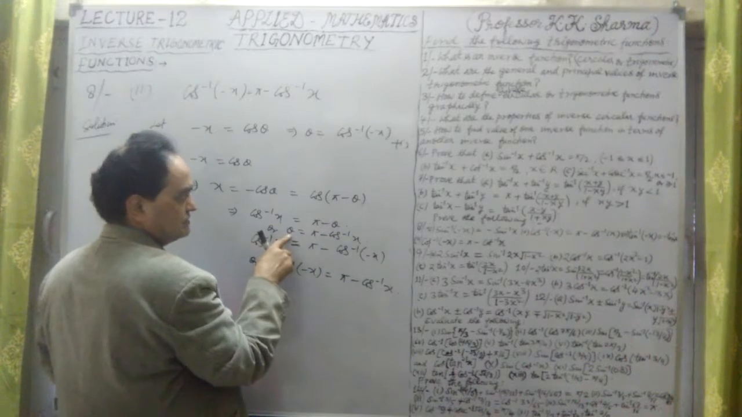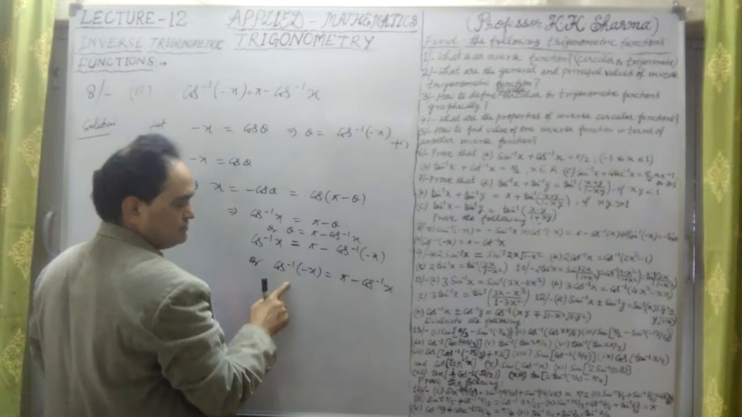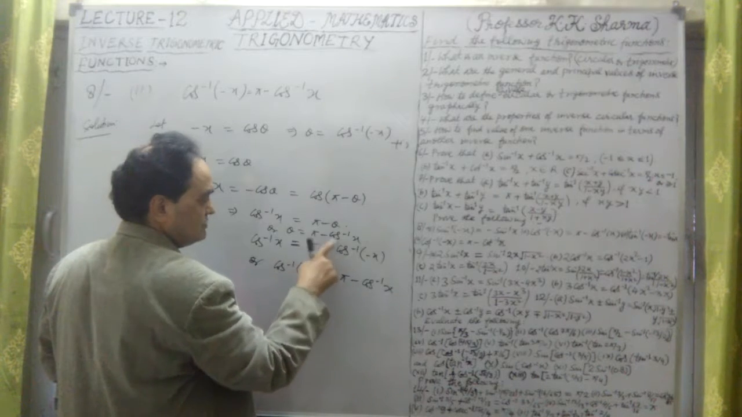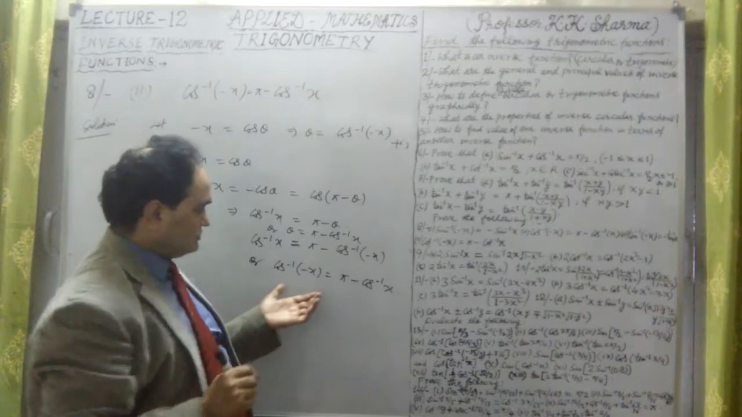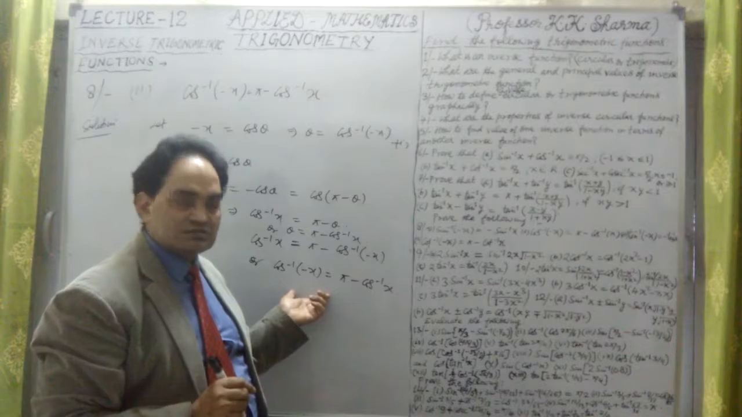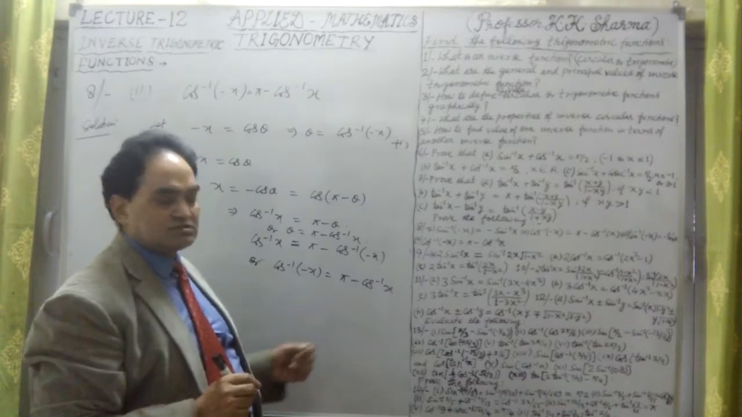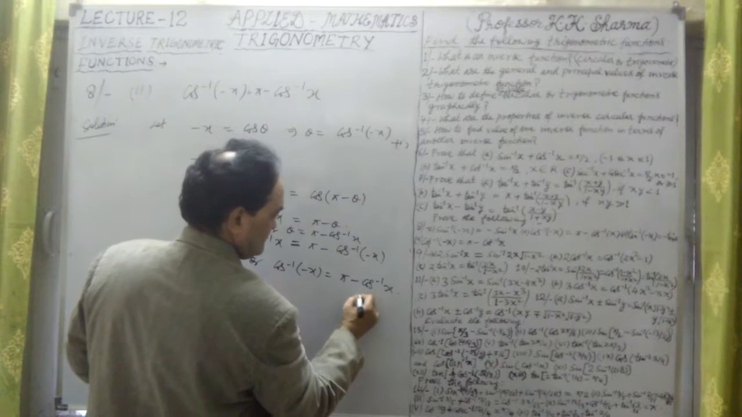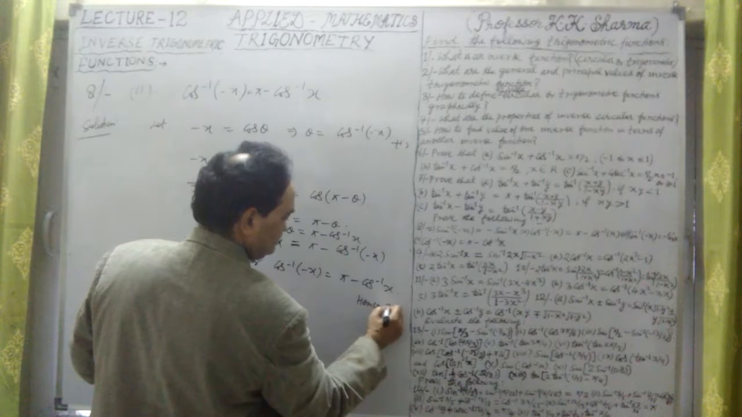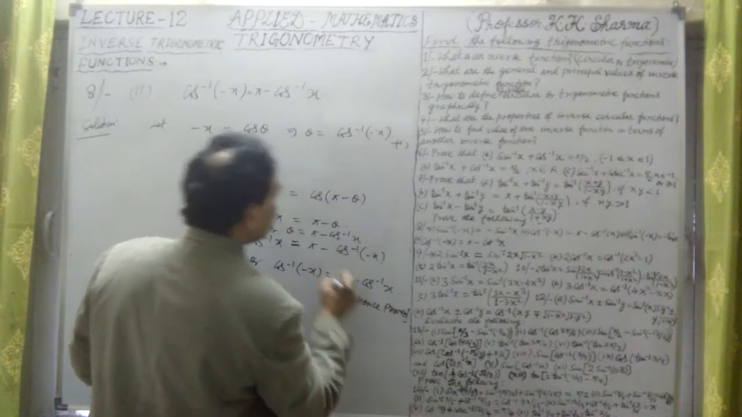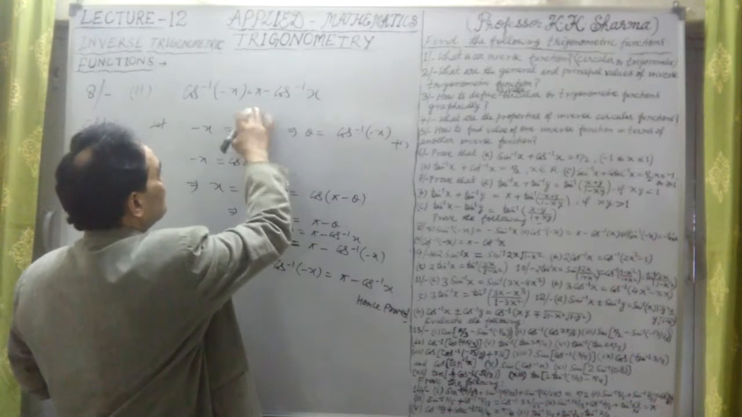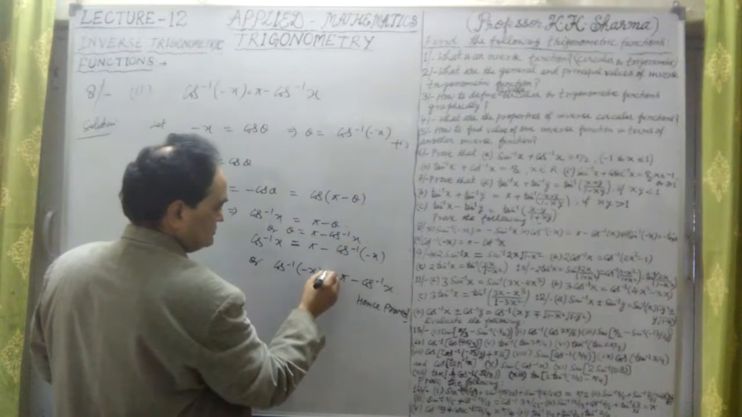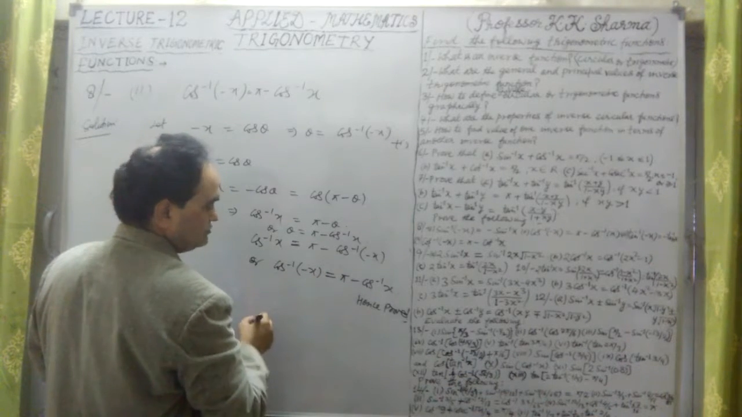Now in place of theta, we have substituted this value here, which is cos inverse of minus x equal to pi minus cos inverse x. Hence, cos inverse of minus x equal to pi minus cos inverse x. Hence it is proved. This is your right hand side here. Hence proved. Let me write here, hence proved: cos inverse of minus x equal to pi minus cos inverse x. So hence it is proved.